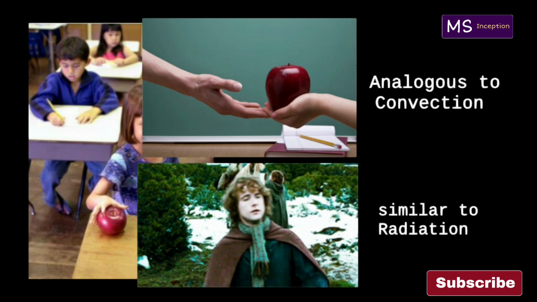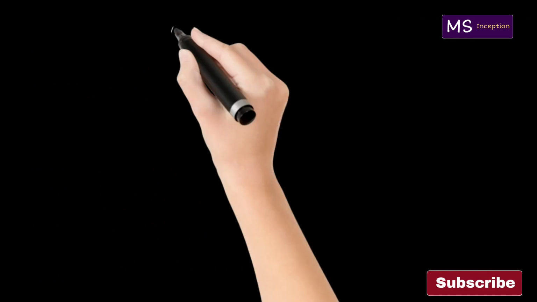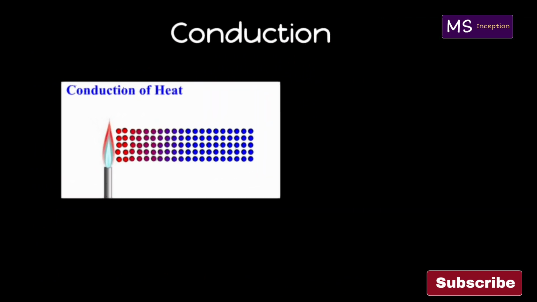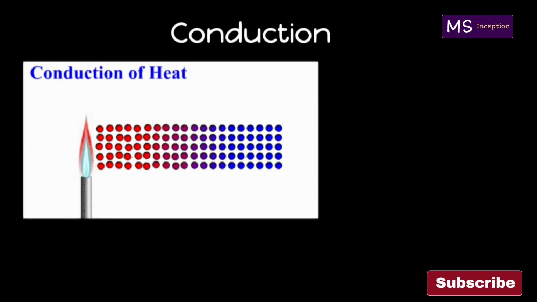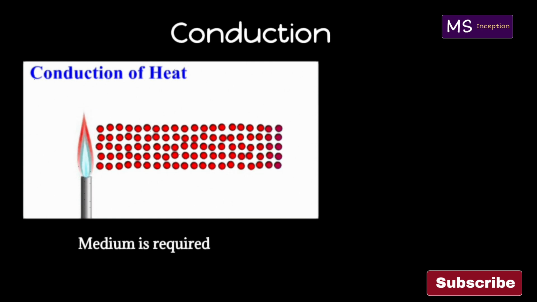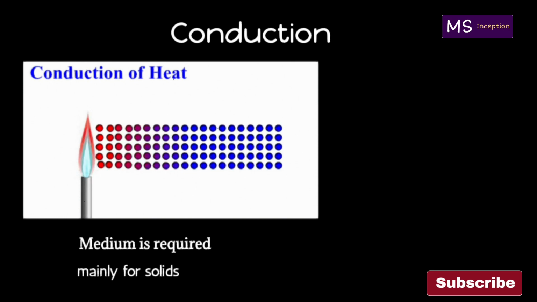Let's first see conduction. It's a process in which heat transfers from the hot end to the cold end, from particle to particle of the medium. Hence, a medium is required for transfer of heat by conduction. This process is mainly for transfer of heat in solids. The process is followed in liquids and gases up to some extent for heat transfer.